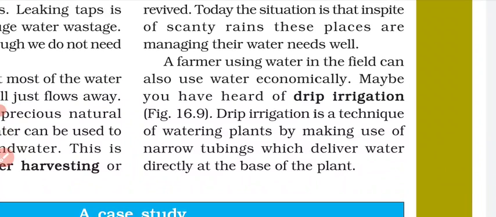Now, another important method to preserve water is in farming, because we know that lots of water is needed for farming. Whenever the population increases, we have to increase production also. And for production, we need to grow more crops, and for more crops, we need more water. So that is why in agricultural practices we should also decrease the use of water. For that, we have some methods. We can use the sprinkler system, which can reduce water use by 40%.